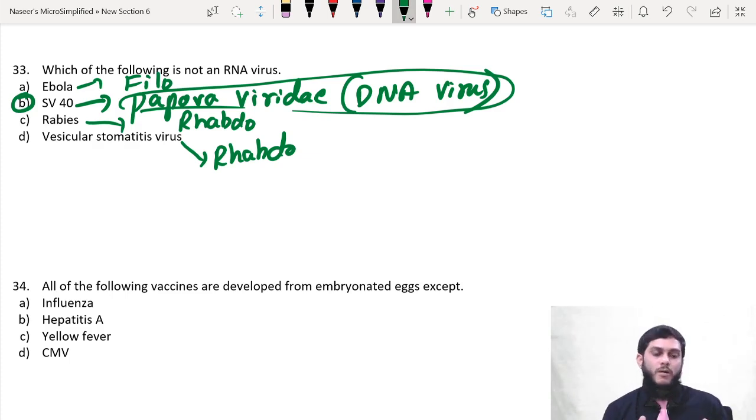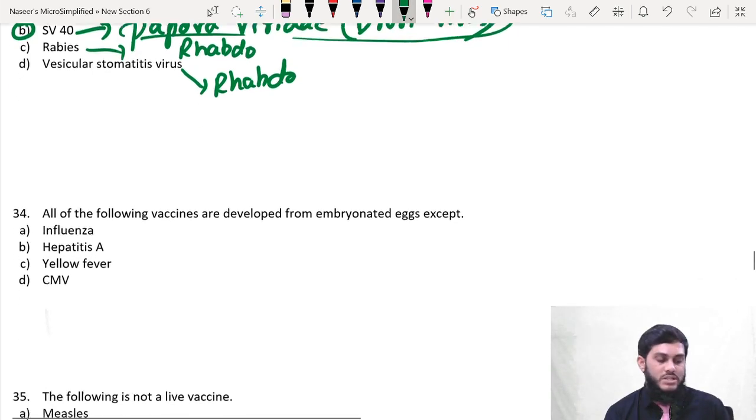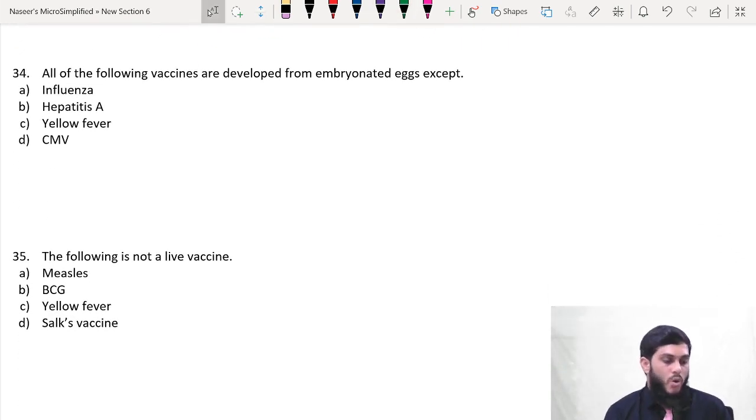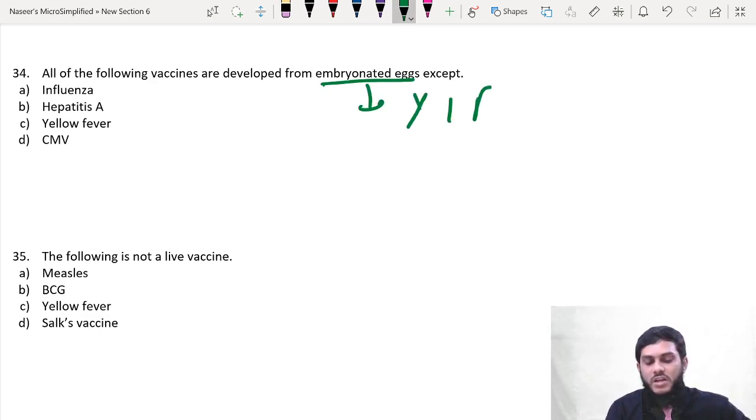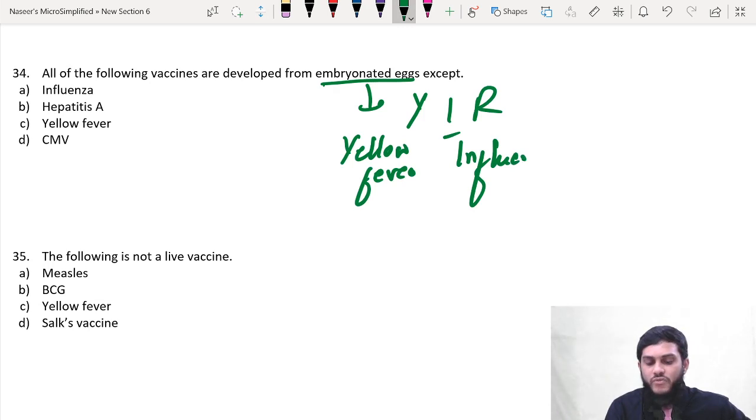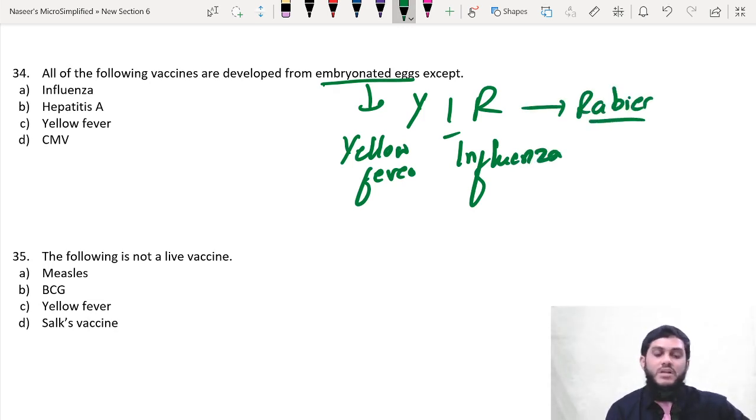How to remember? If you go through my lecture, you can easily learn how to remember DNA viruses and RNA viruses. Those who have already attended can easily identify that. All of the following vaccines are developed from embryonated egg, except. The vaccines prepared in embryonated egg, I call them ER vaccines. What are ER vaccines? Y for yellow fever, I for influenza, and R for rabies. Look for yellow fever, influenza, and rabies.